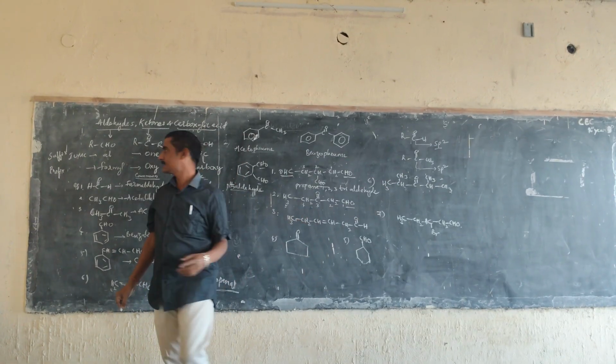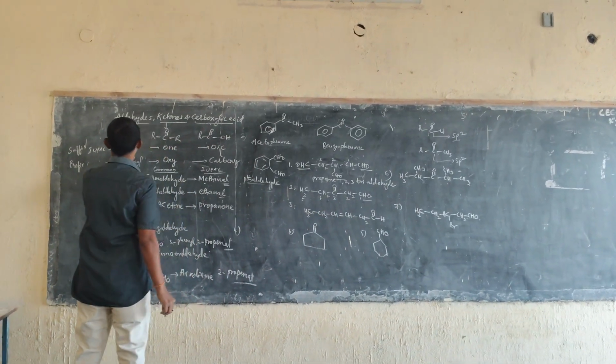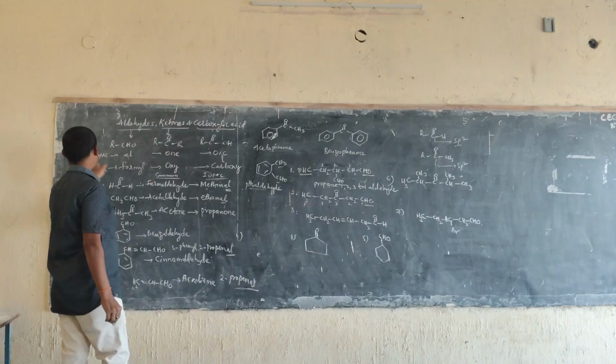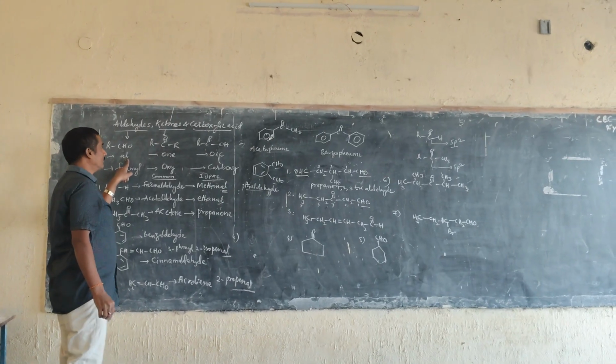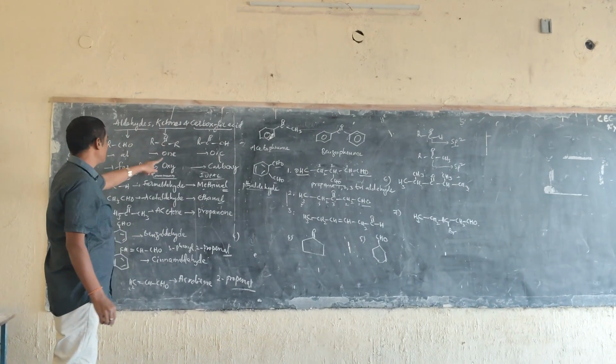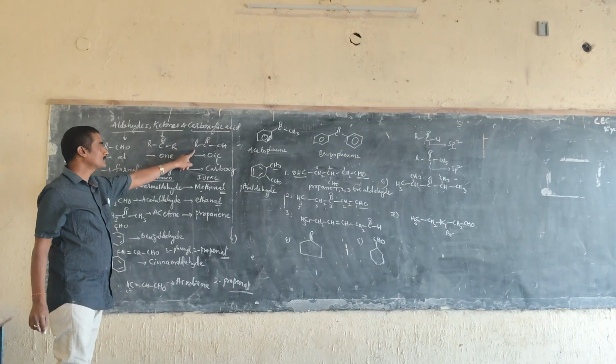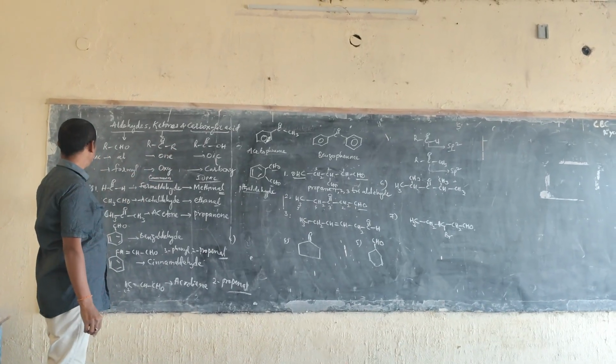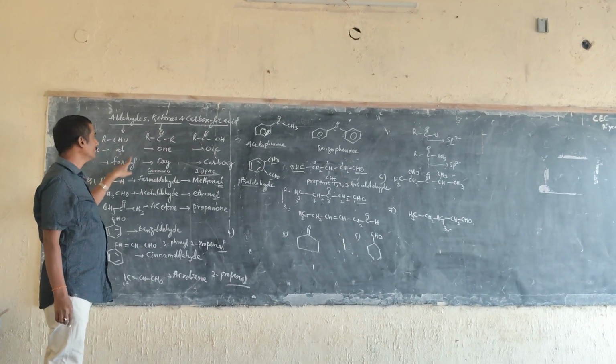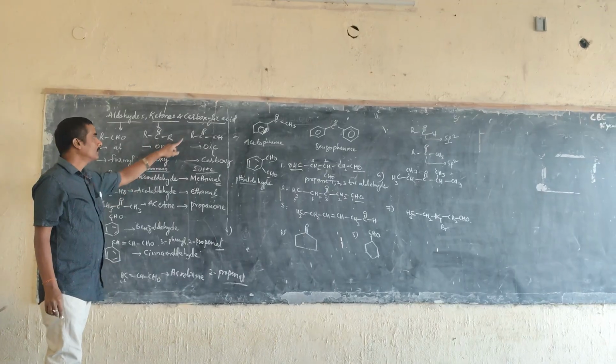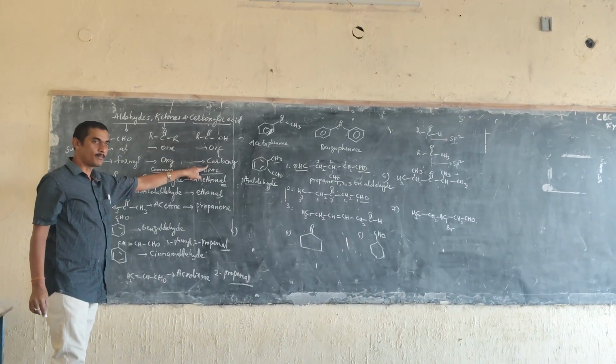We already discussed that aldehydes take a suffix, ketones take the suffix 'ol', and carbon 'one'. But as prefixes, aldehydes are formyl, ketone is oxo, and carboxylic acid is carboxy.